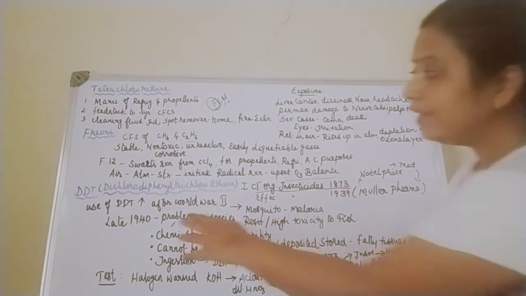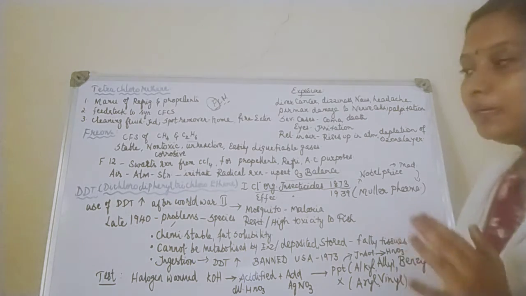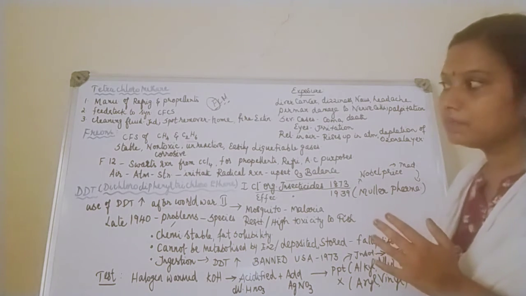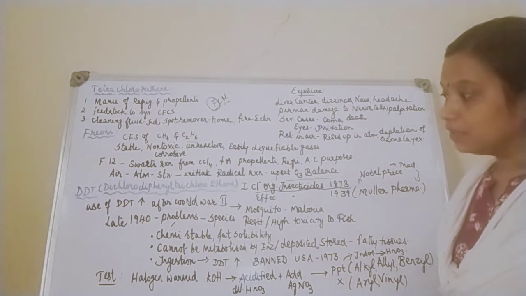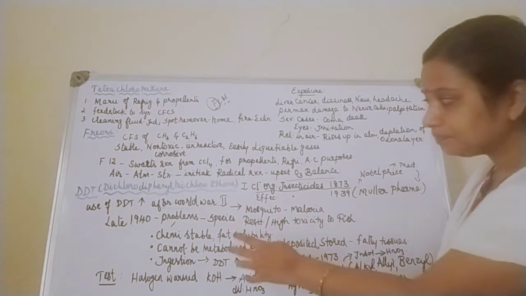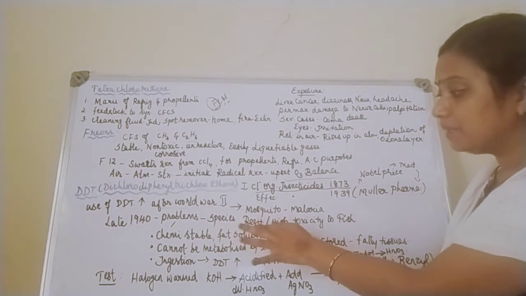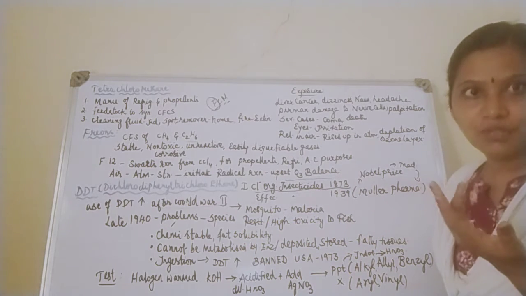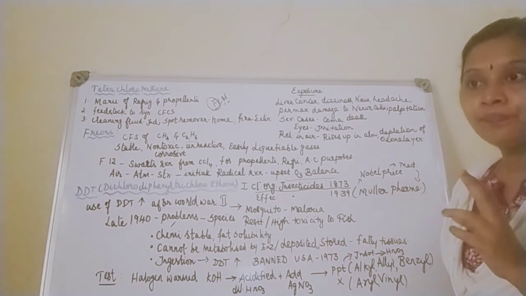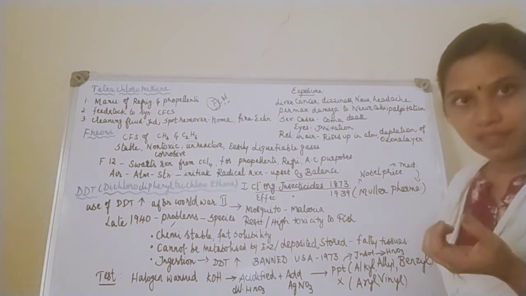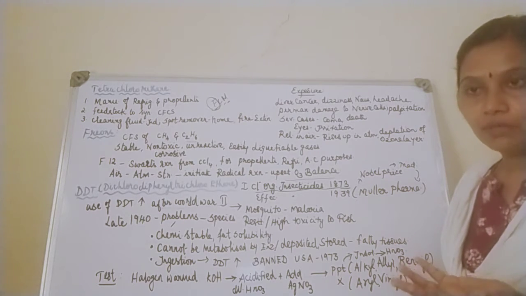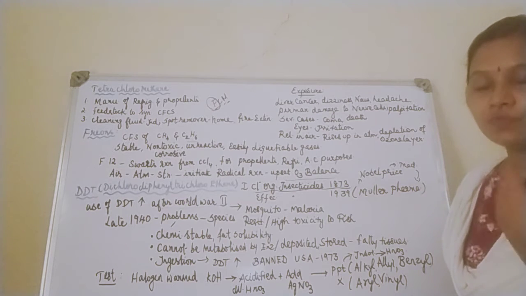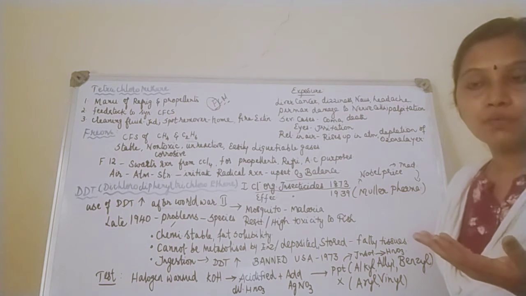But in the late 1940s, people came to realize the problems related to the usage of DDT. So what problems did they face? Many species became resistant to DDT. What is the meaning of resistance? See, when you give me an antibiotic for the first time, I respond to it. My bacteria respond to it and are killed. 3 times, 4 times, 10 times, 12 times, then what happens?